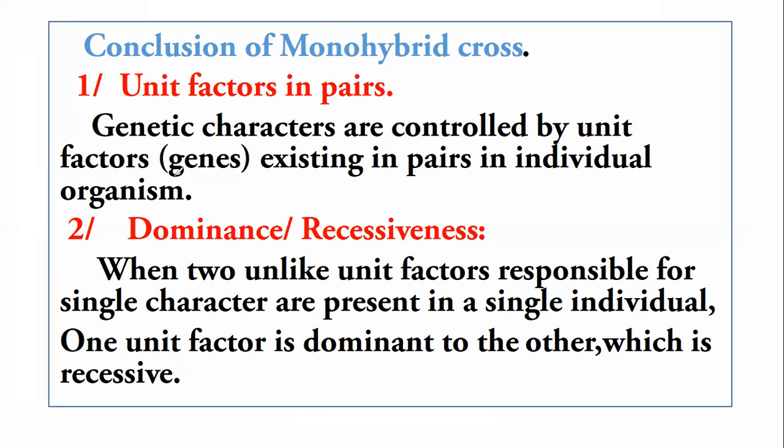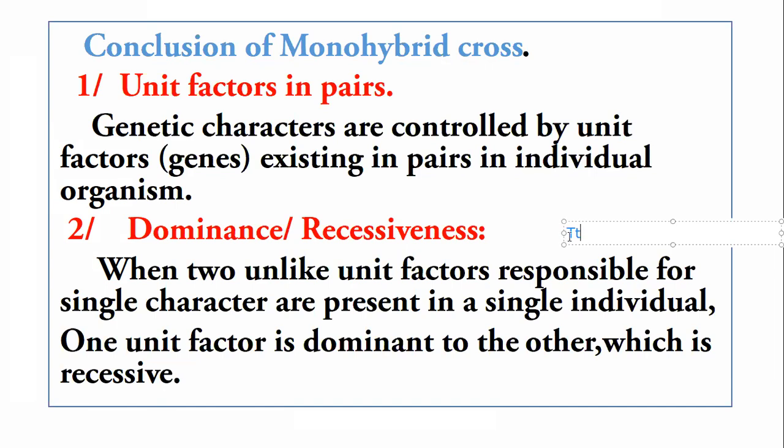So if a heterozygous situation is there and two different alleles controlling a single character are present in a single individual, for example, we have a heterozygous situation for the tall allele and the dwarf allele.